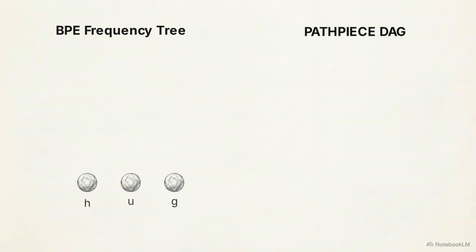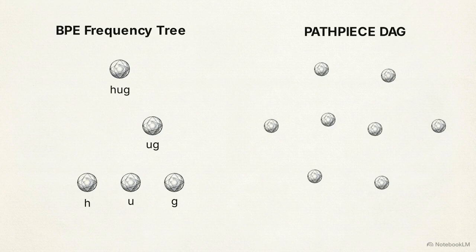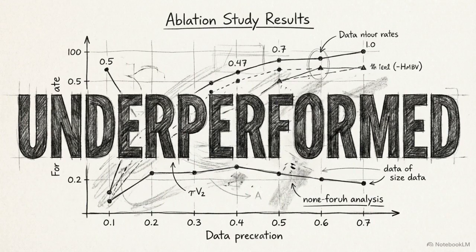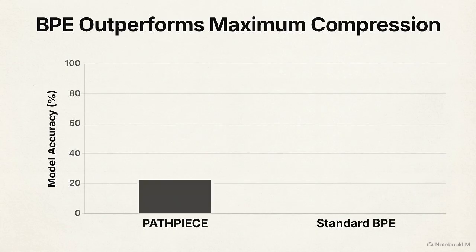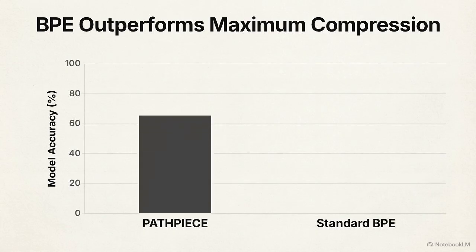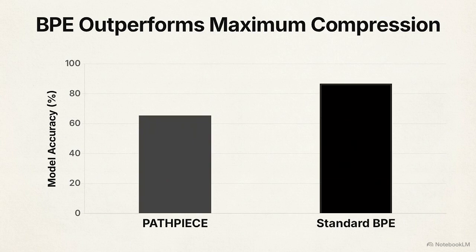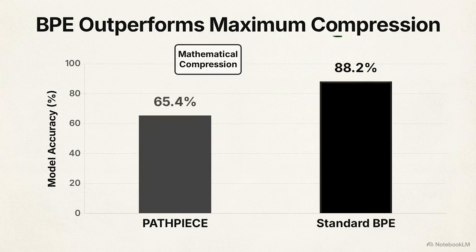This diagram compares a standard BPE frequency tree on the left with the PathPiece directed acyclic graph on the right, which charts the shortest possible path through a sequence to prioritize raw mathematical density over frequency. The empirical results of the study were highly disruptive. Language models trained on the maximally compressed PathPiece sequences consistently underperformed models trained on standard BPE.